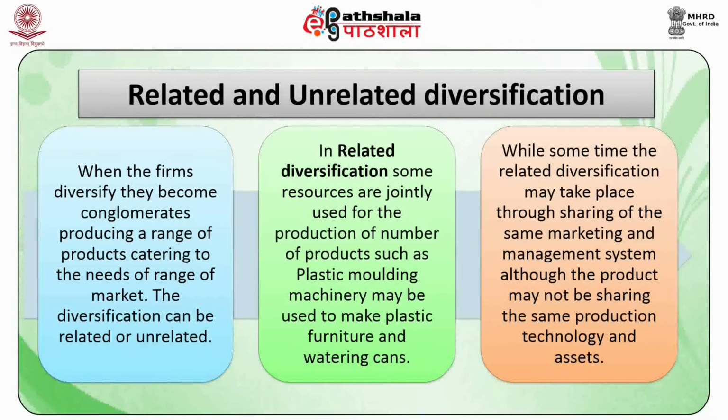In case of related diversification, some resources are jointly used for the production of a number of products, such as plastic molding machinery, which may be used to make plastic furniture and watering cans. While sometimes related diversification may take place through sharing of the same marketing and management system, although the products may not be sharing the same production technology and assets.